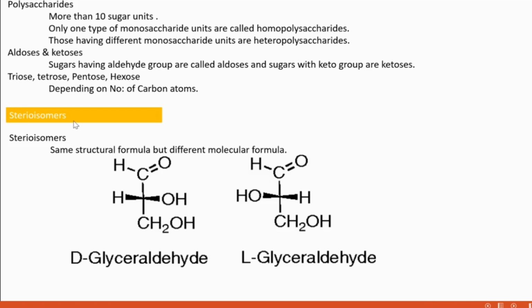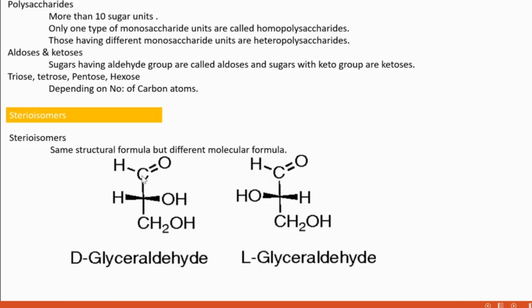Then we are going to understand stereoisomers. Isomers means their molecular formula is the same, but their structural arrangement is different. Example, D-glyceraldehyde and L-glyceraldehyde.